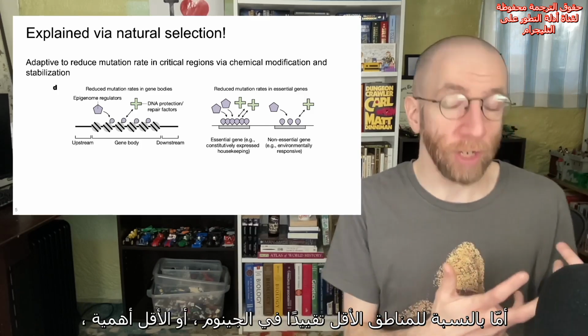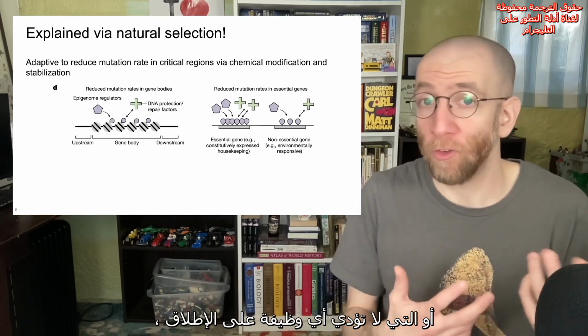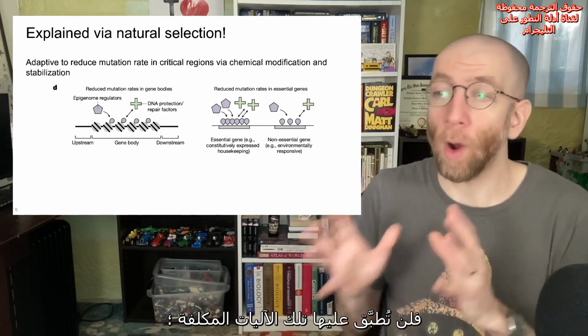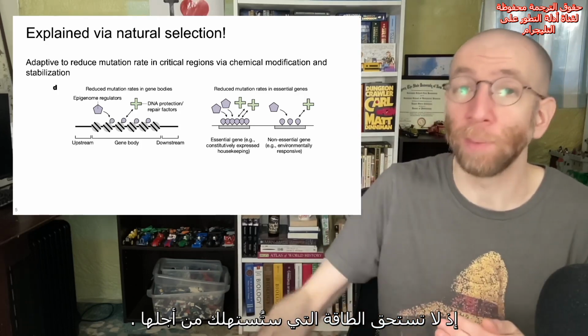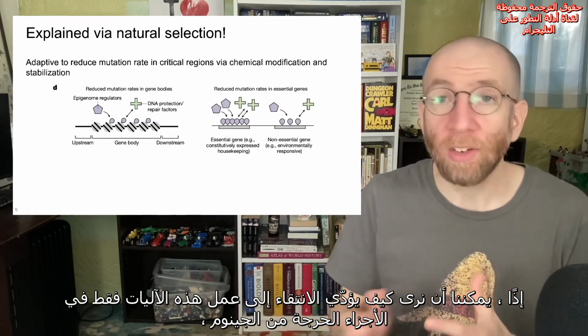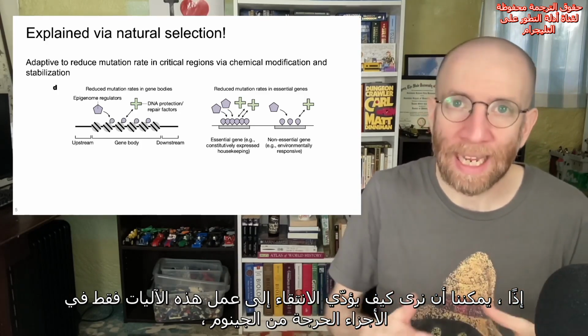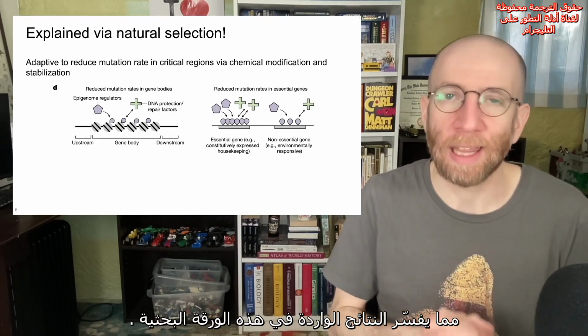But for the regions in the genome that are less constrained, less important, or have no function at all, then you don't want to apply those costly mechanisms. It's not worth the energy you would put into it. So we can see how selection would lead to these mechanisms only operating in the most critical parts of the genome, hence the findings in this paper.